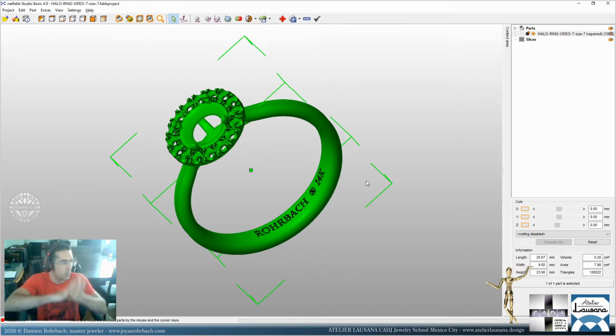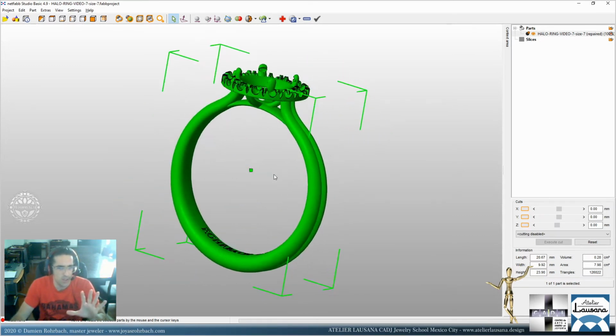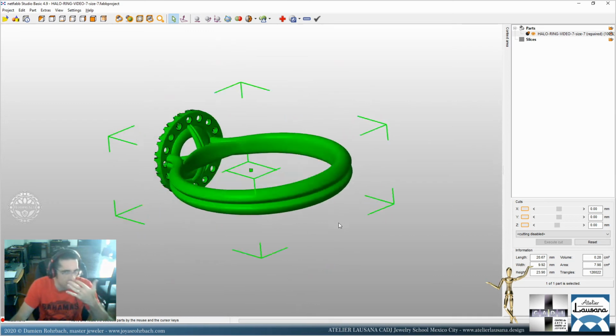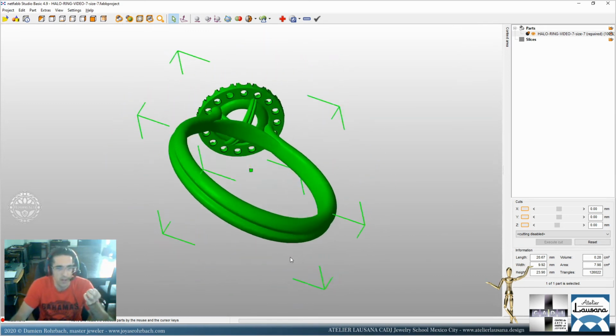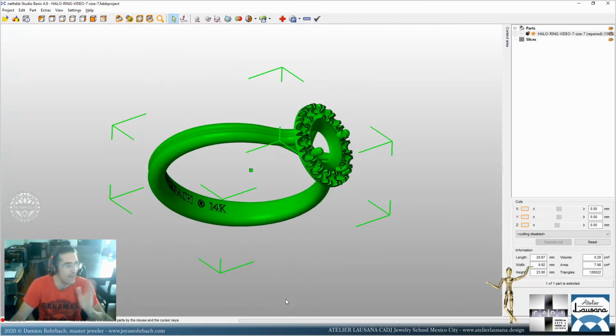Obviously then you need to export it to your 3D printer software, put some supports, which is fairly easy and automatic. I won't show that in this series. Maybe, I don't know, but I do that on another computer. But that's a step I wanted to show you on the channel in this series, that you need to repair in almost all the cases. In some cases, the file comes out totally clean, but that's very rare.